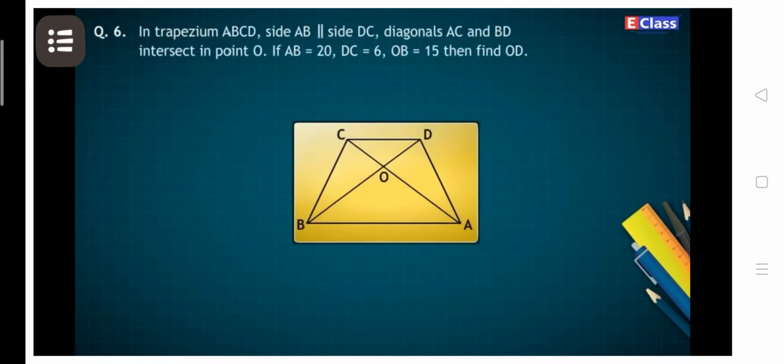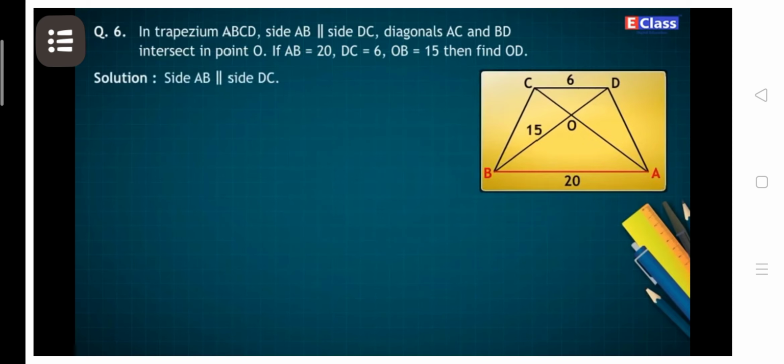Question number 6. In trapezium ABCD, side AB is parallel to side DC. Diagonals AC and BD intersect in point O. If AB is equal to 20, DC is equal to 6, OB is equal to 15, then find OD.